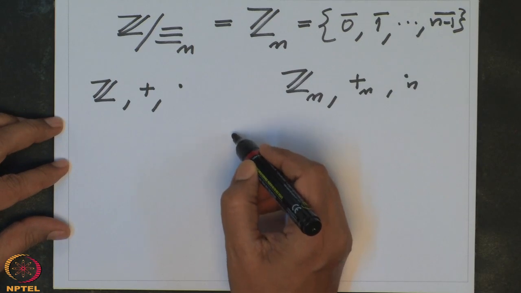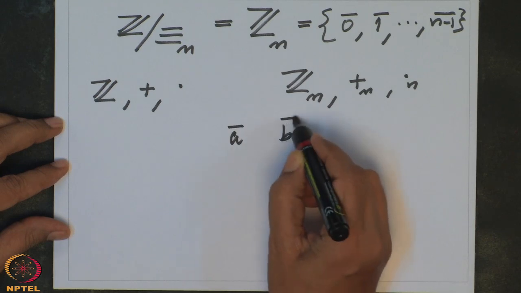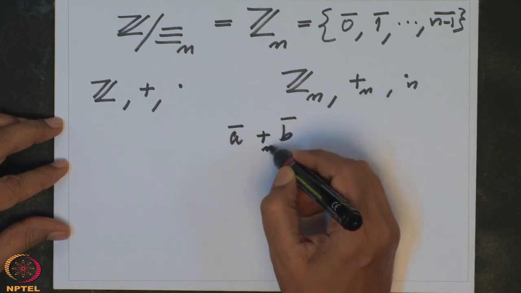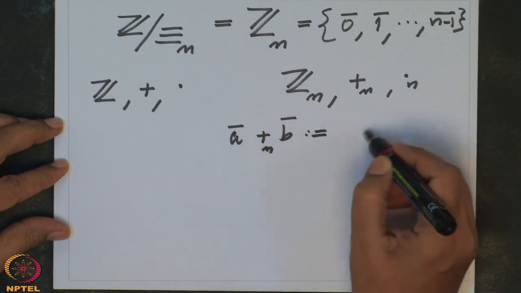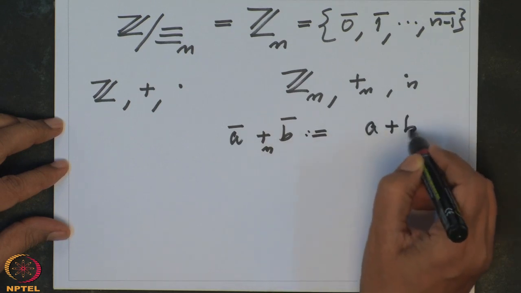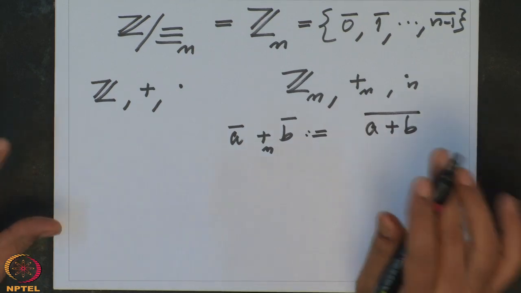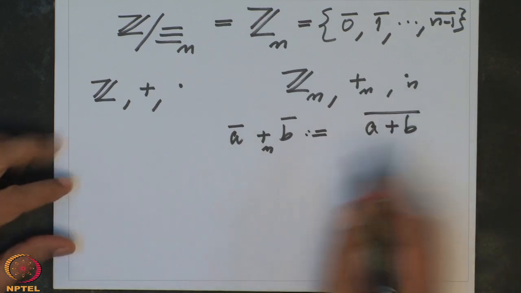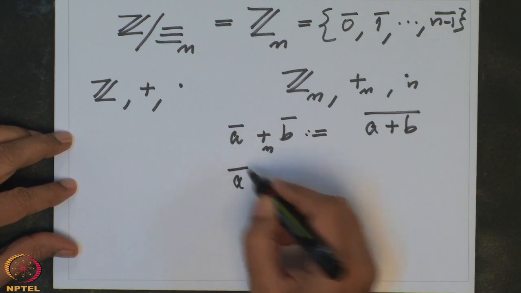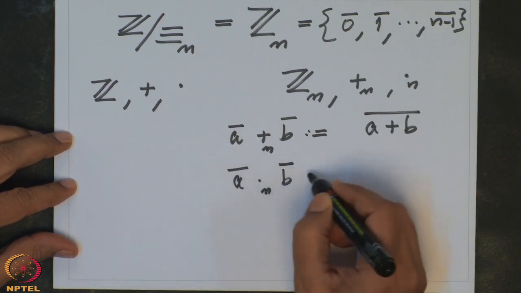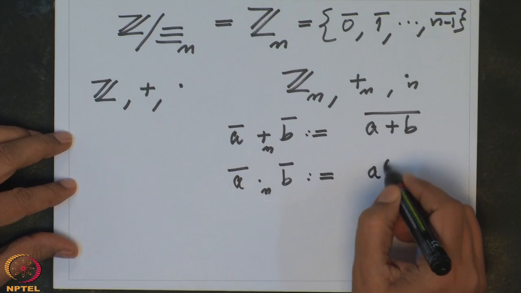You take, for example, A bar plus B bar, which under this operation is by definition: you add A and B as usual and take their bar. Taking a bar means taking a remainder. Similarly with the multiplication: AB and bar.